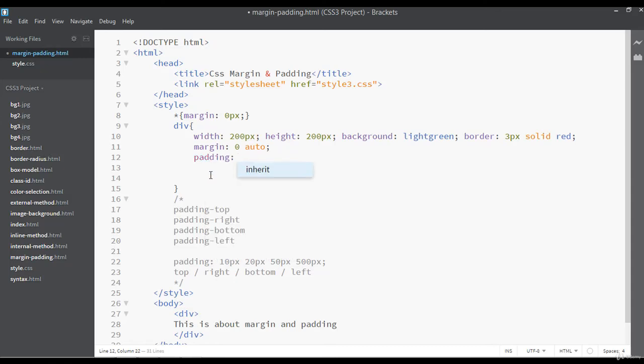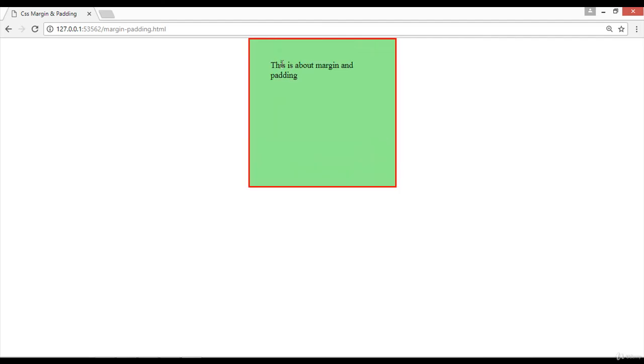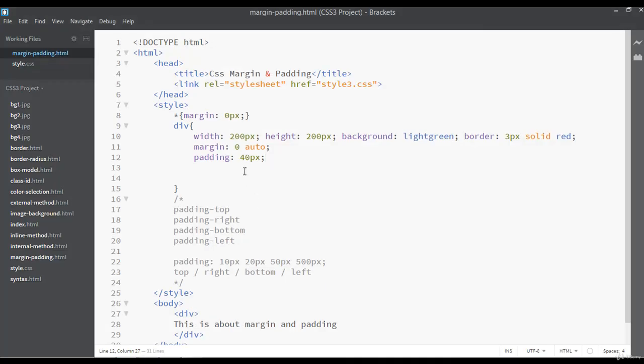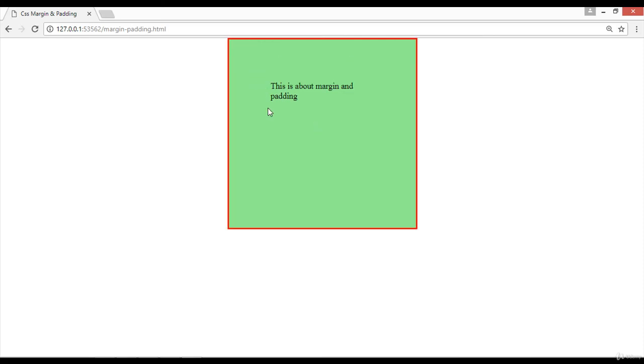Let's apply some padding here. You can say padding, overall padding, 40 pixel. Now we can save this and focus on this text. Now this text is totally without space. You can see it is merged with this border, but after refreshing you can see we have this much space here because we have used 40 pixel of padding. What if we use 80 pixel of padding here? You will see the increase in the space. Refresh, because we have used 80 pixel of padding here.